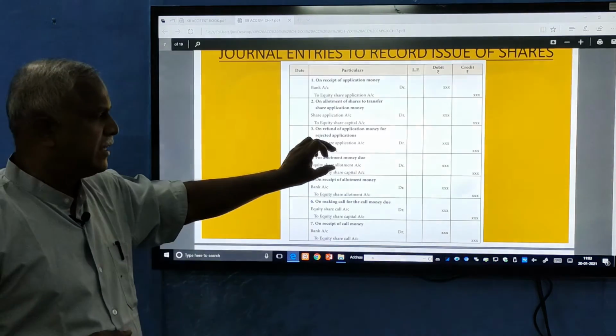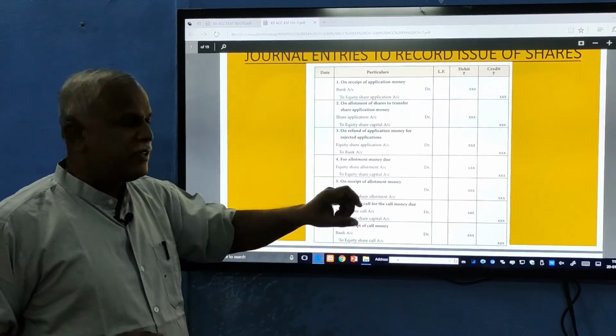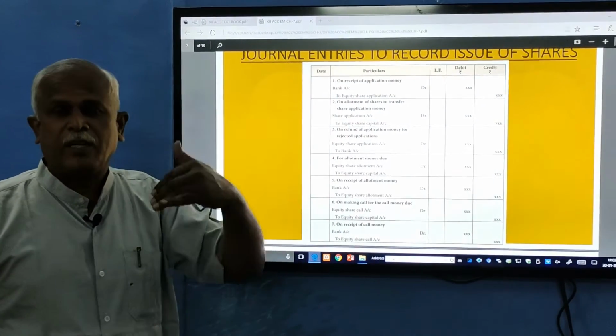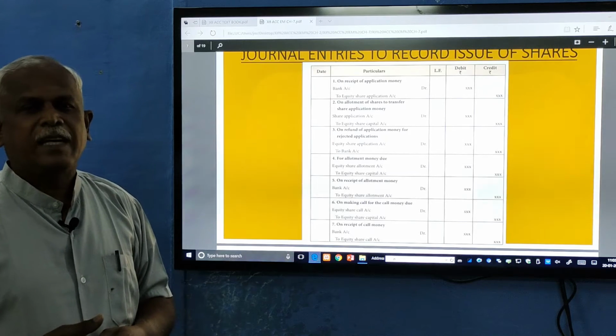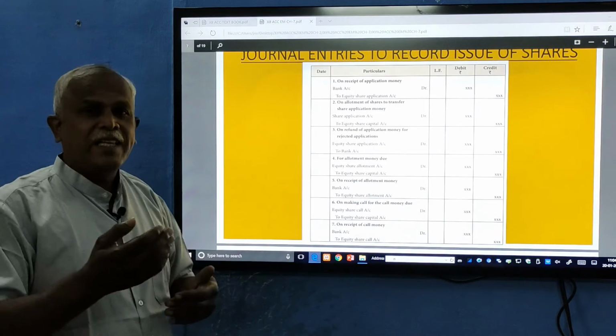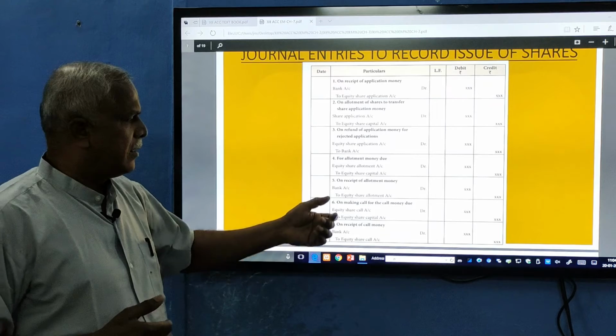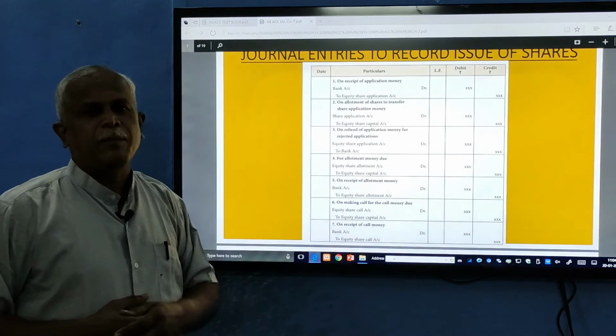That is, when you send the letter, and when you receive that money from the shareholder, or you can say the public who has been given the allotment letter, he will now pay the second installment. That is bank account to share allotment account.